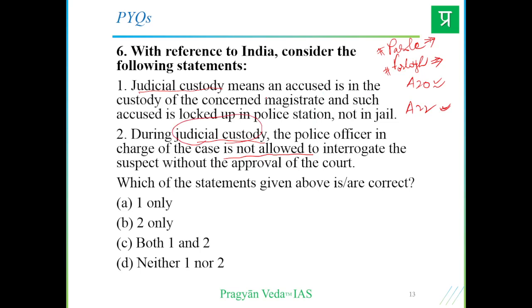So judicial custody means an accused is in the custody of the concerned magistrate and such accused is locked up in the police station, not in jail. This seems fishy, because when it is judicial custody, one is put in jail, and in police custody one is locked up in the police station. So there is a crisscross that UPSC has tried to play around. So we generally take it as a wrong statement. Then, during judicial custody, the police officer in charge of the case is not allowed to interrogate the suspect without the approval of the court. This may be correct, because interrogations can happen only with approval.